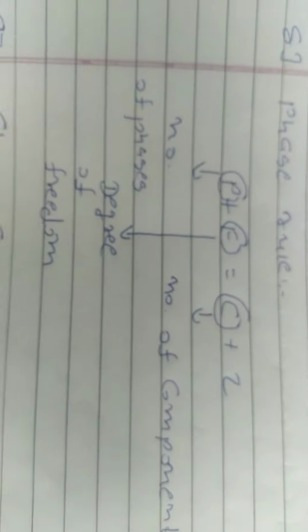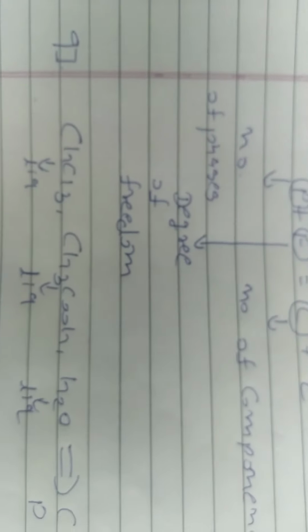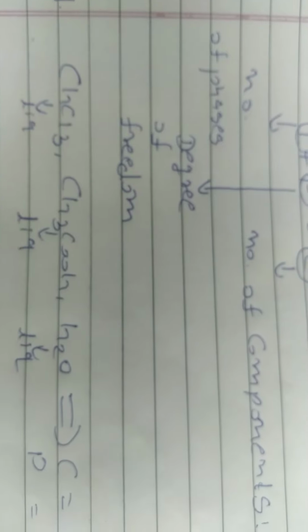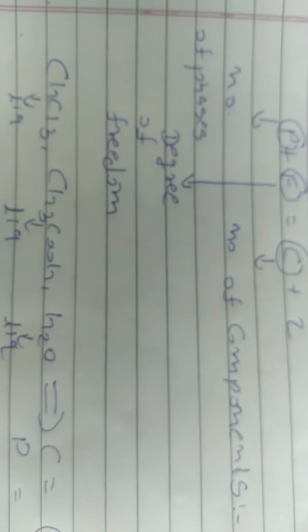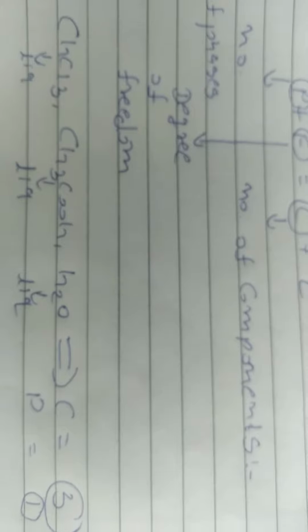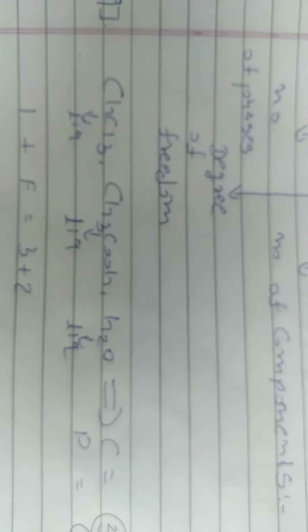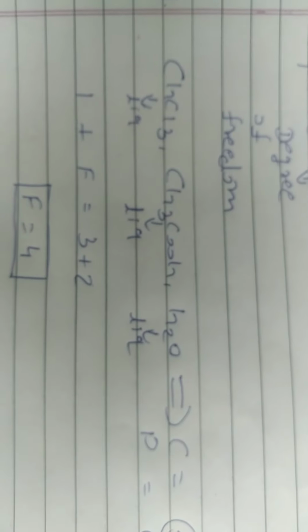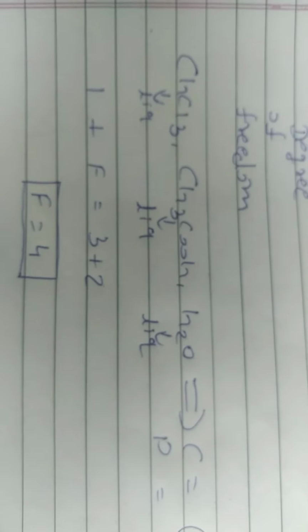So here we are using three components for our phase diagram: CHCl3, CH3COOH and H2O. So here number of components will be 3, and these all three components are in liquid phase. So here the phase will be 1. So the equation can be given as below, that 1 plus F is equal to 3 plus 2. So F is equal to 4. So degree of freedom will be 4.